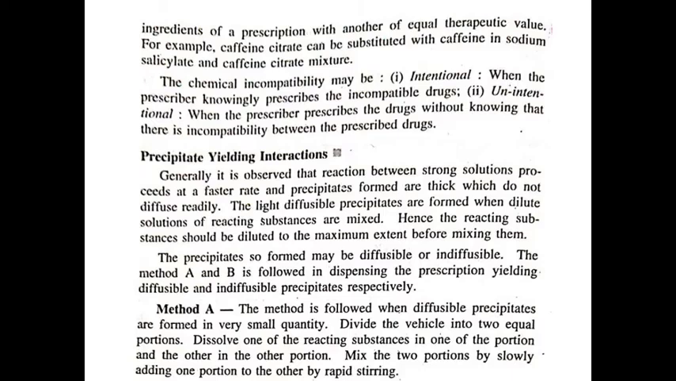Method A. Means the procedure of method A. Method A is followed when diffusible precipitates are formed in very small quantity. In this method, divide the vehicle into two portions. Dissolve one of the reacting substances in one portion of the vehicle and the other reacting substance in another portion. Then these two portions are added slowly, one portion into another, with rapid stirring.